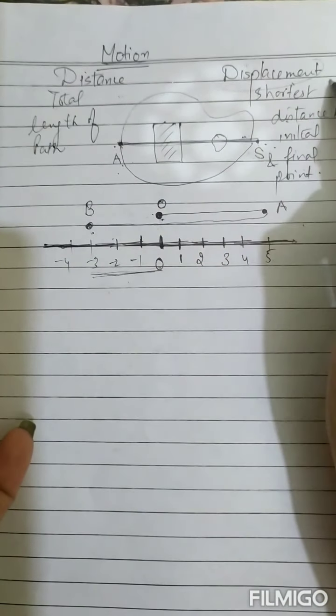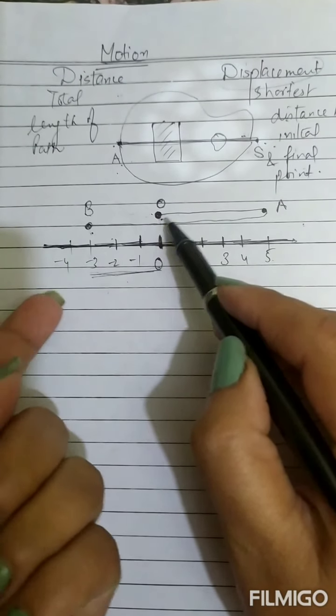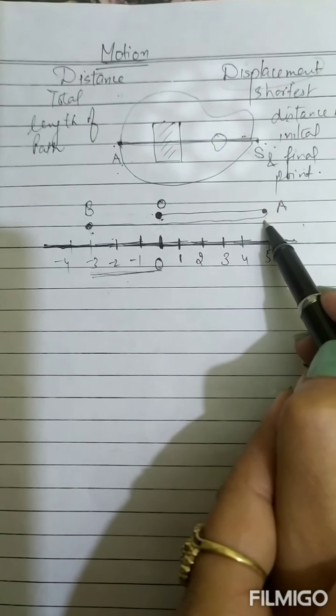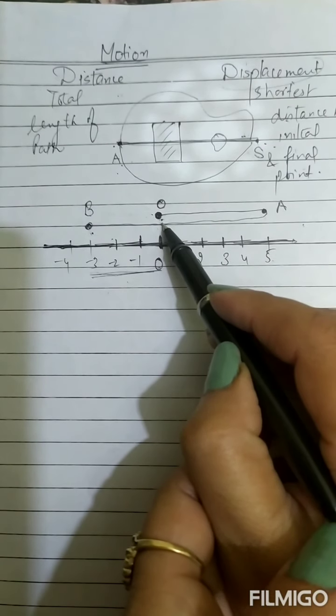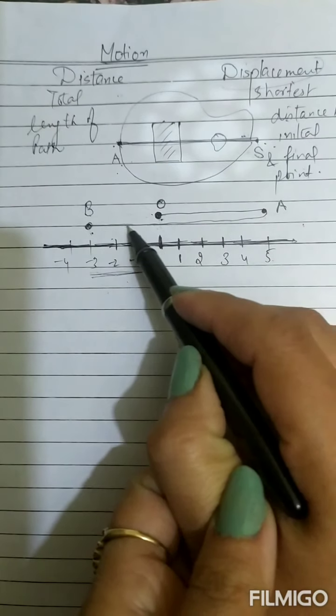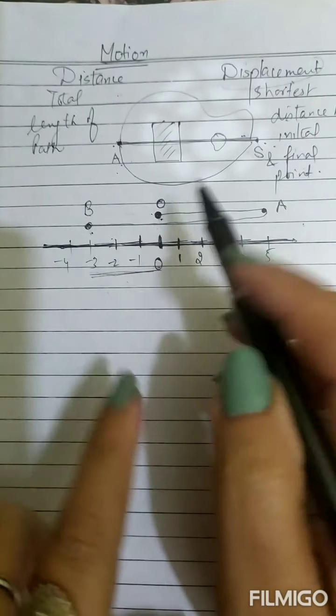Now, will it be positive or negative? Because displacement has direction also. Like, if you are moving towards the right-hand side, suppose you have taken positive displacement. When you are coming back, then it is negative displacement. And on the negative side, while coming back, you have moved further up to -3. So the displacement will be -3.